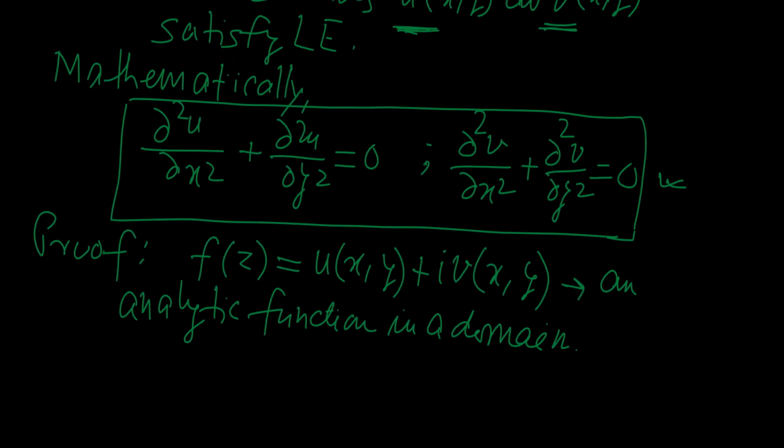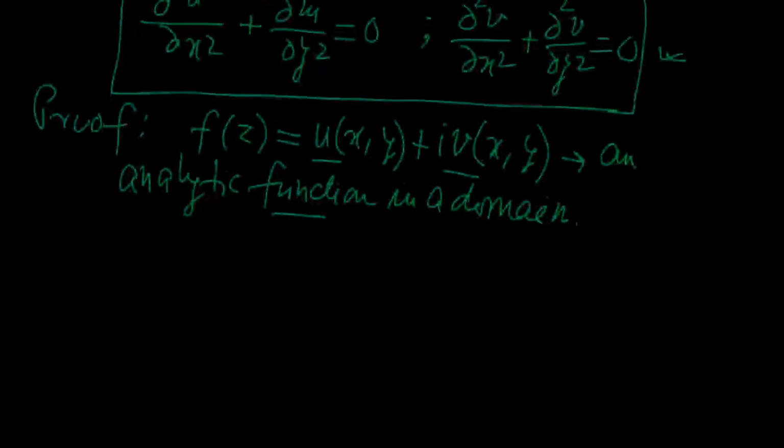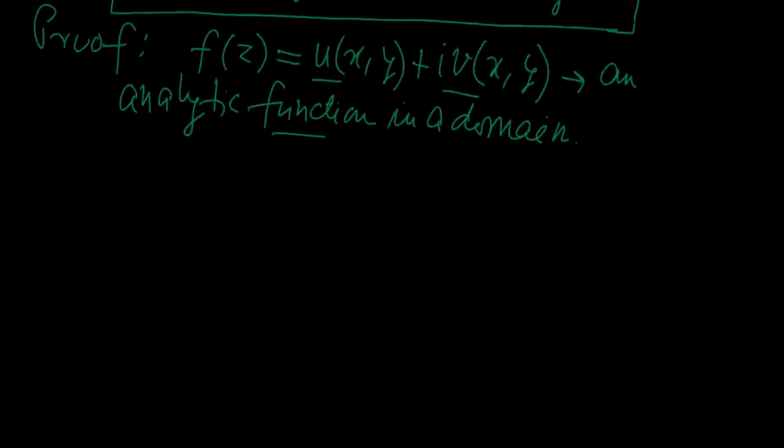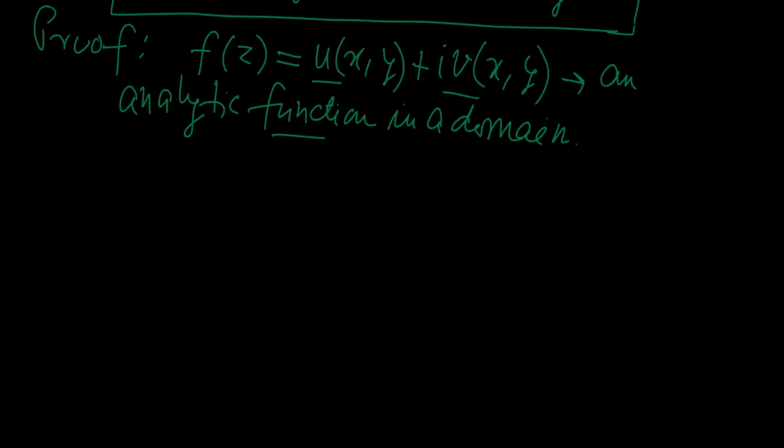And if it is an analytic function in a domain D, then definitely its real and imaginary parts u and v will satisfy the CR equation or CR condition. Since this function is analytic, and we know that for analyticity the necessary condition is that the CR conditions must be satisfied.